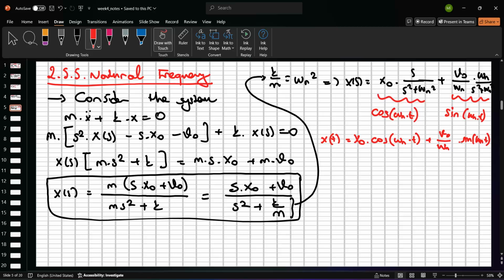Okay? And so how can we define the natural frequency? This is the radian frequency of the free response, right? What is free response?